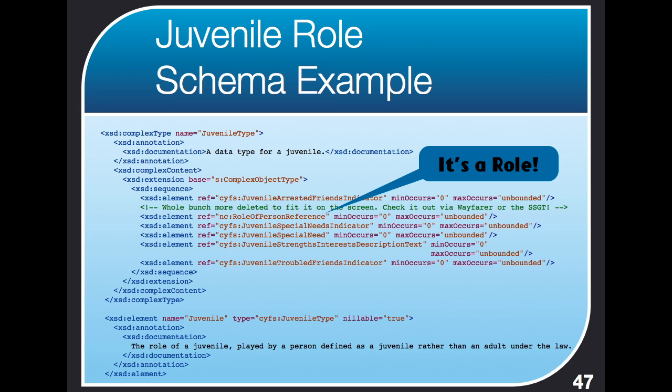And that juvenile object then would have a role of person reference inside of it, and that reference would have a ref equals that points to the ID that a person object would have that represents the person who is playing the role of juvenile. Again, I know it sounds a little complicated, but it's very, very powerful and very, very flexible and very good at reflecting real-world relationships, which is one of the things NIEM is all about. We want to be able to accurately represent things in the real world.